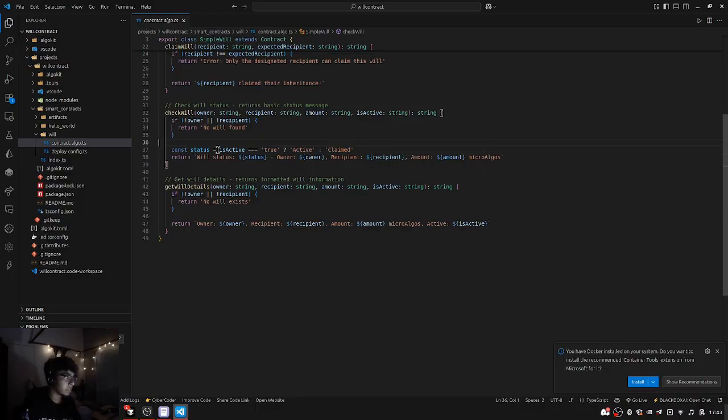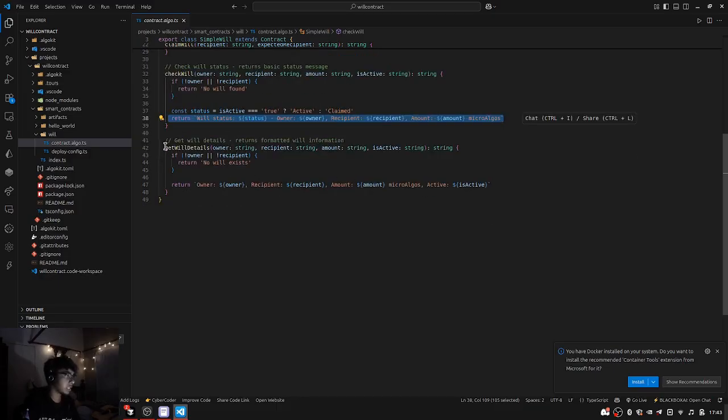This is a basic ternary operator that checks whether is active is true. If it's true, it's active. If not, it's claimed, right? And then again we return it, and then we get the will details function.